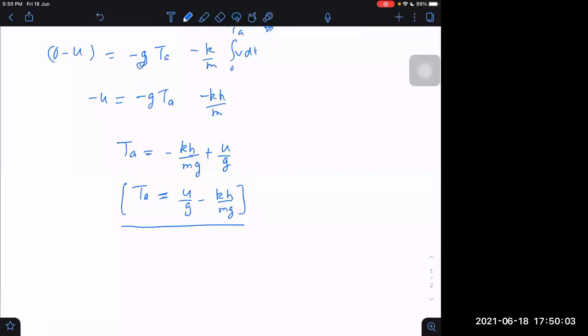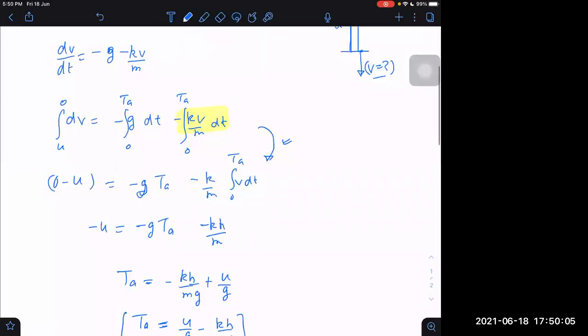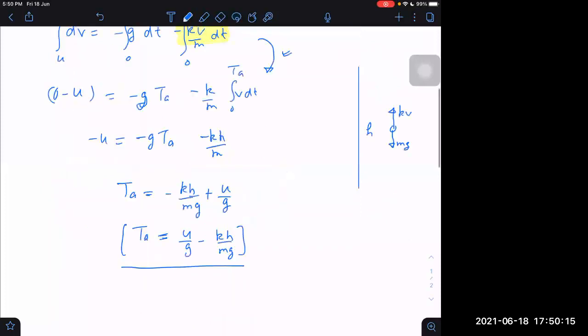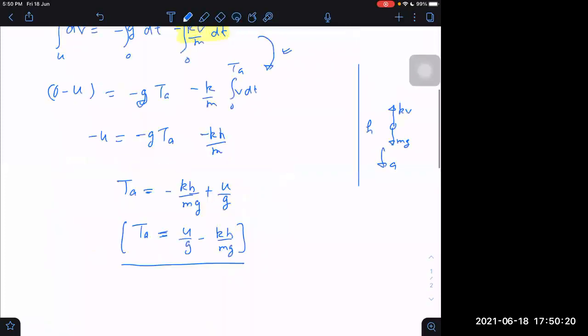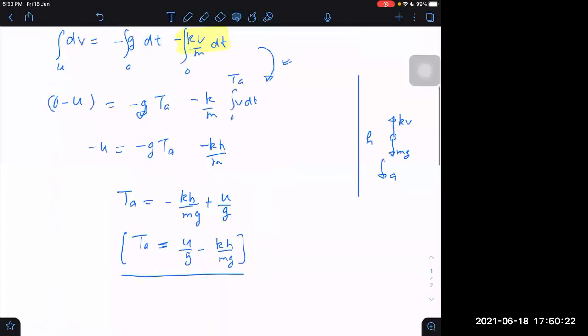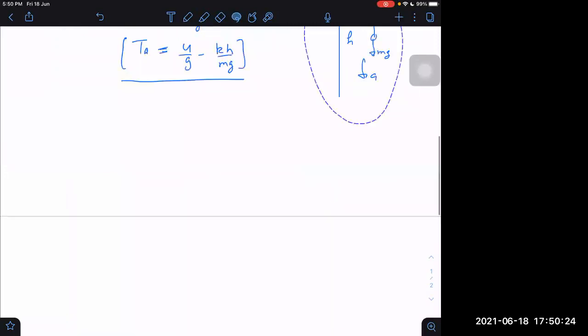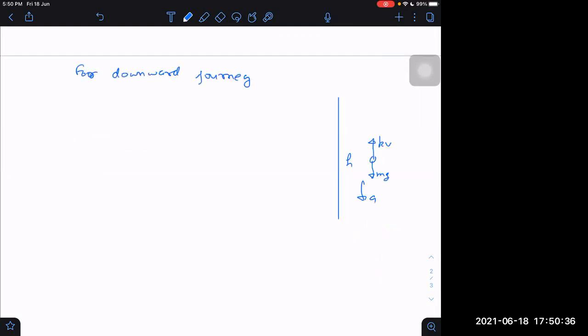Time of ascent is done. Can we get the time of descent also for this now? Let us check once. H is height, mg downwards, kv upwards. Now let us write the equation again. Acceleration downwards. For the downward journey, I will make a separate diagram on the next page. What equations can we frame for the downward journey?